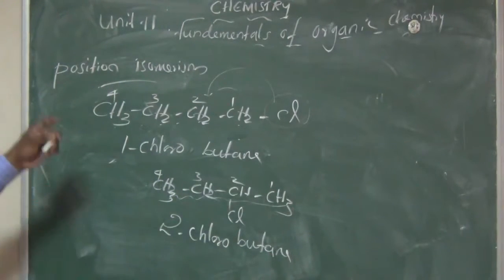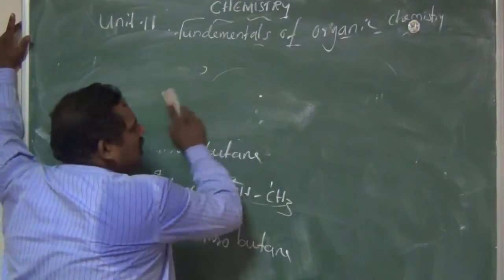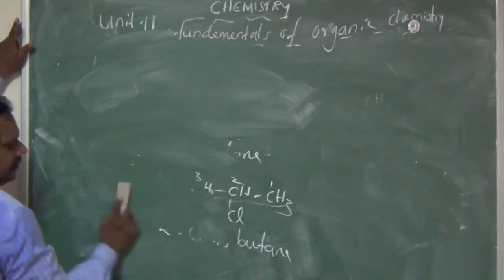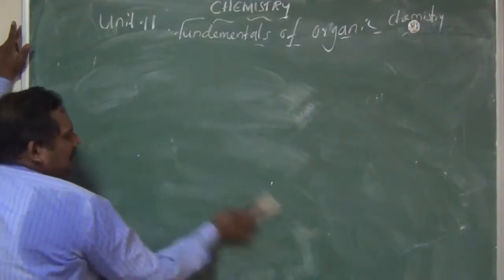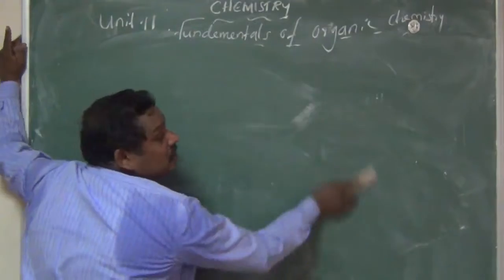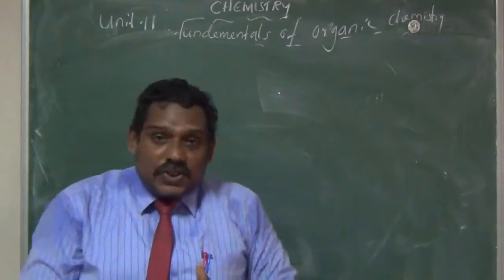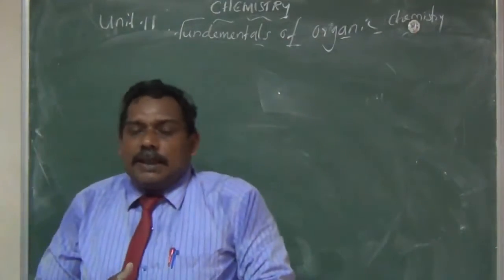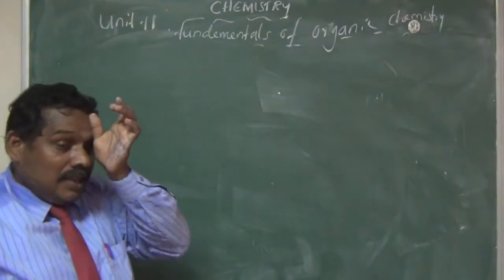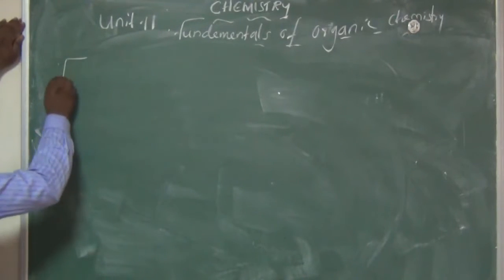Next is functional isomerism. Okay, what is that? Functional isomerism: compounds having the same molecular formula but different functional groups. This is a very important question about functional isomerism. Try to learn this question. Functional isomerism.